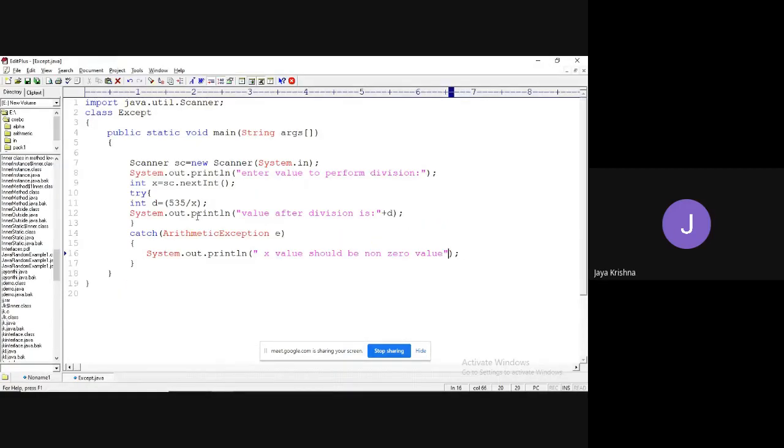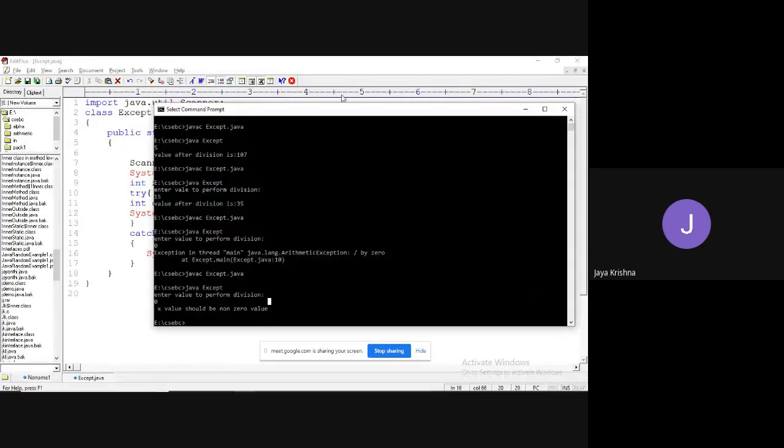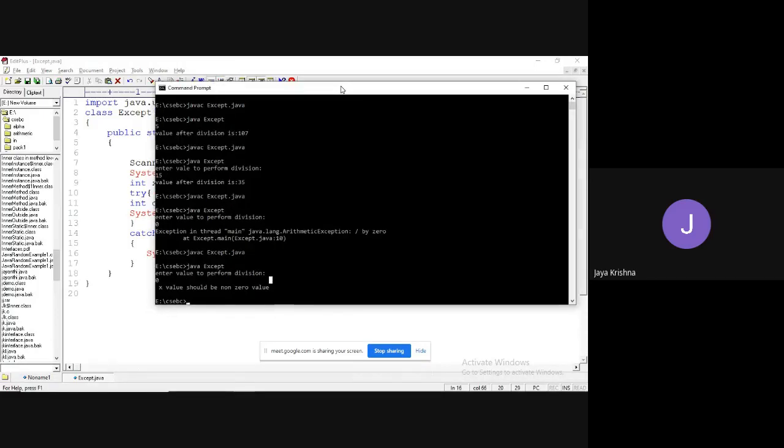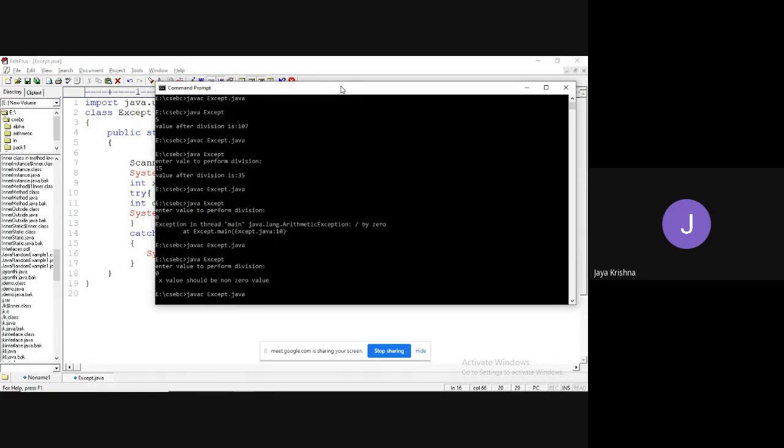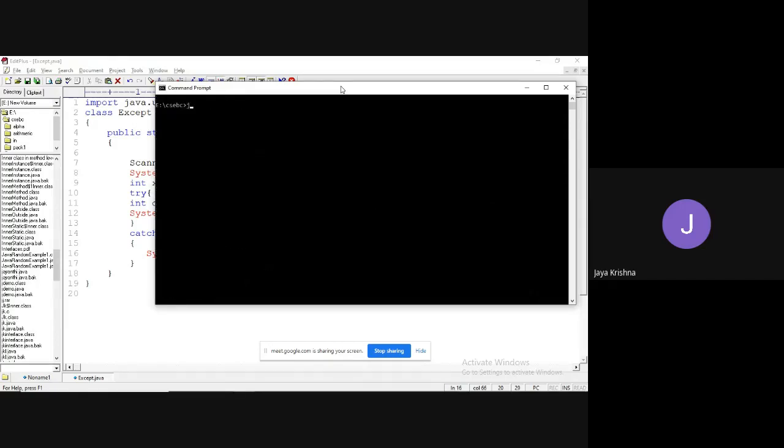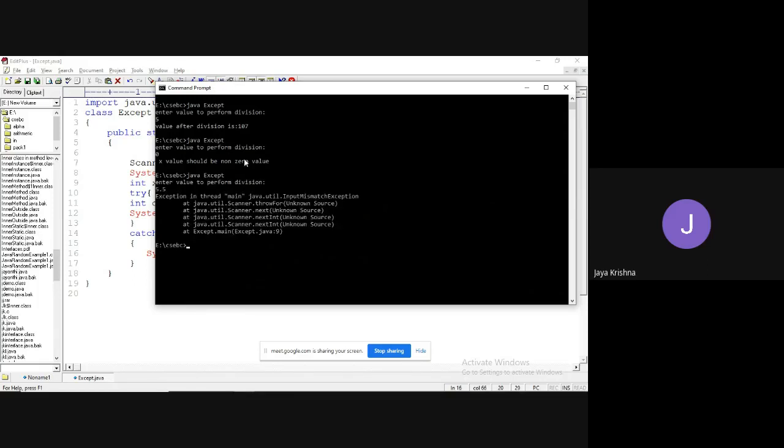Yes. Now what I will do is make it intentionally. Now observe: java Except. I'm going to enter the value as 5. Value after division is 107. I will enter value 0. X value should be non-zero value. Now there is one more error. For example, I'm going to enter 5.5. What happened? Exception in thread main java.util.InputMismatchException is raised. Am I right or not?